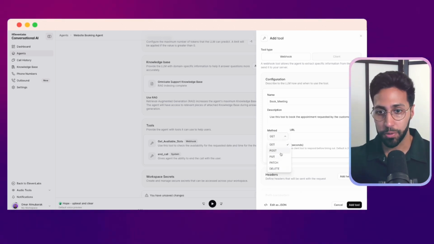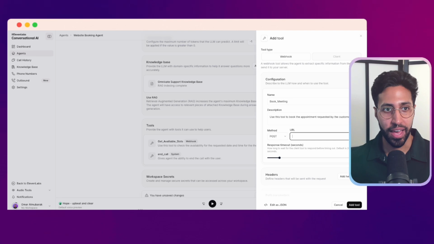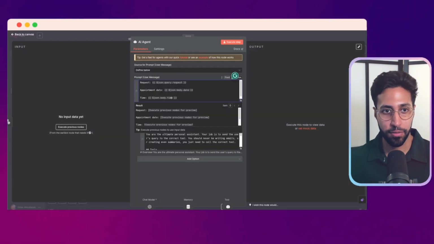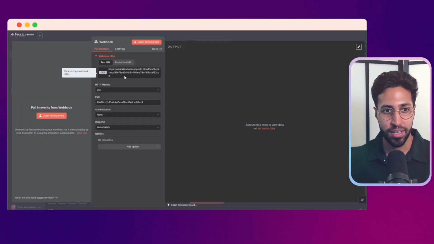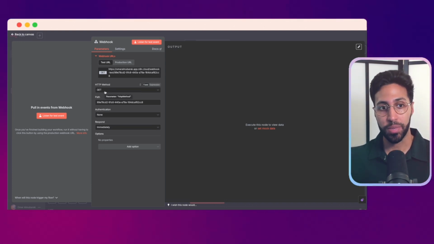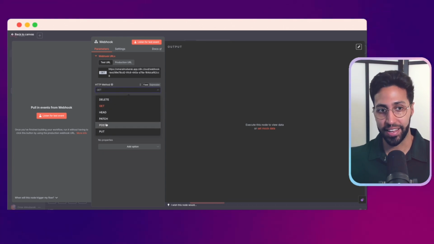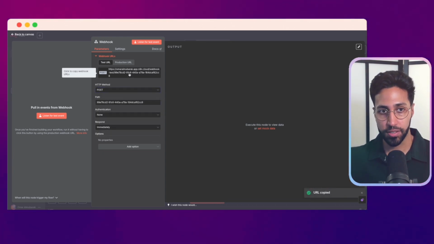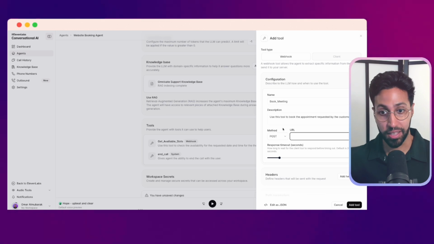And again, same as before, we want to post in here, and then we want to go and get our link from N8N. So here's our link. And one thing I've done wrong is this should be a post method. I've just realized it's a get. I'm going to have to change this. Then I need to go back into the other tool and fix it.